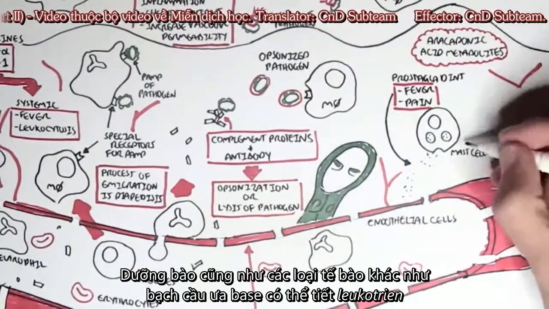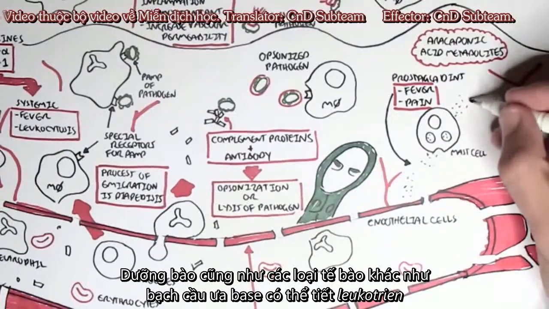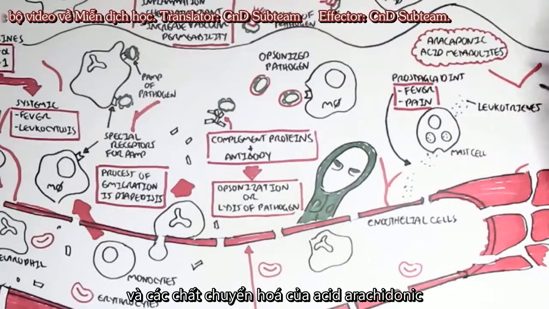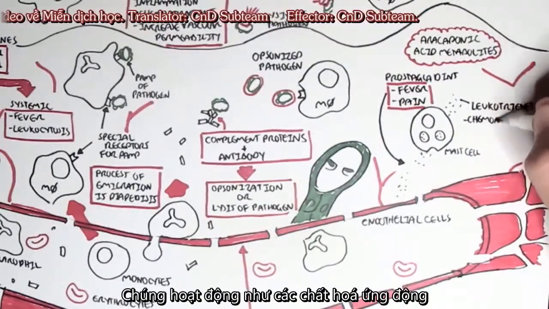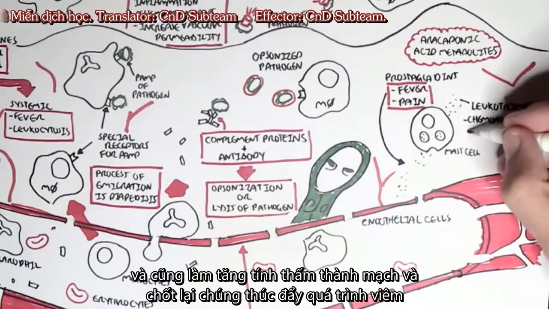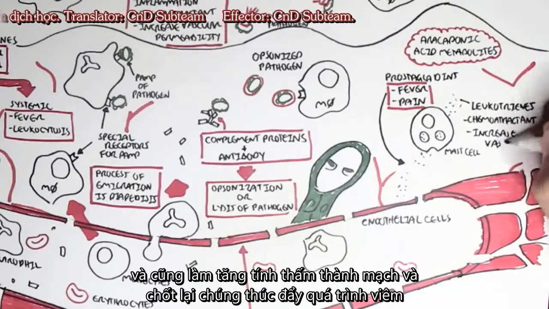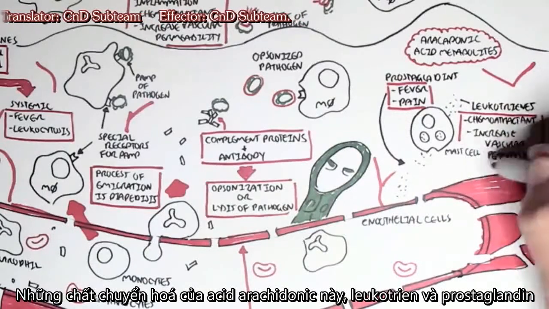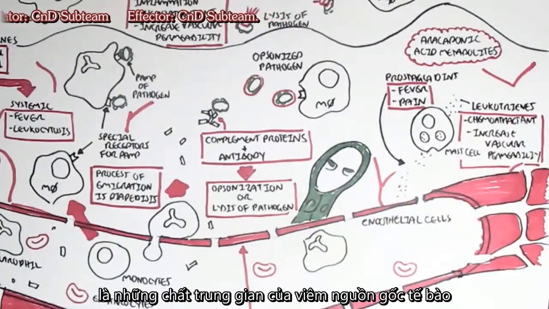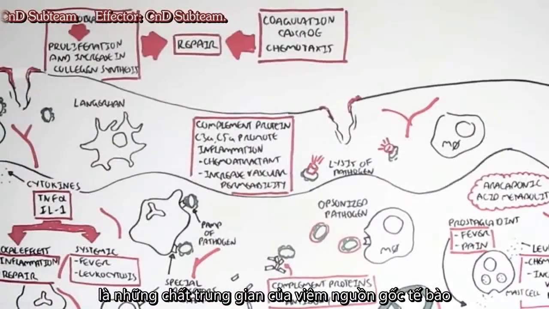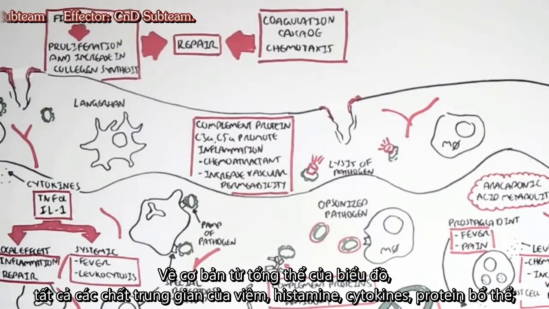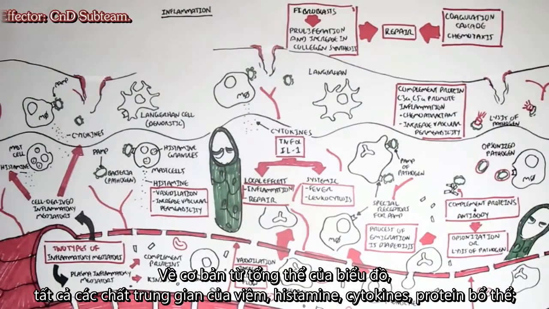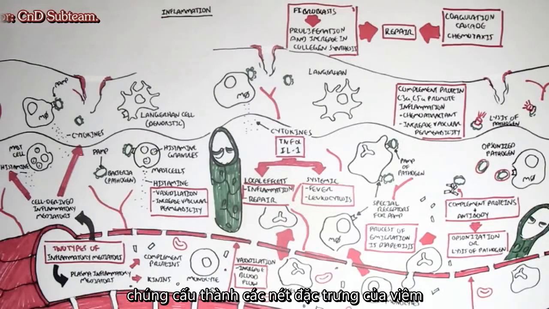Mast cells, again, as well as other types of cells, such as basophils, can also secrete leukotrienes, and these are also arachidonic acid metabolites. They work as a chemoattractant and also increase vascular permeability, and therefore they promote inflammation. So these arachidonic metabolites, the leukotrienes and prostaglandins, are cell-derived inflammatory mediators. Essentially, from this whole map, all these inflammatory mediators, the histamine, cytokines, complement proteins, etc., cause